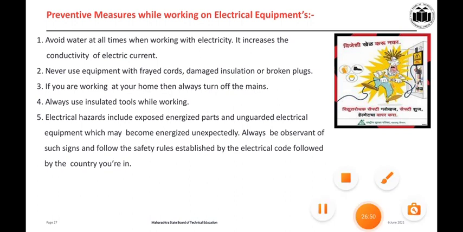These things will be helpful as preventive measures. Always use insulated tools while working. If you are working at home, always turn off the main switch. Never use equipment with frayed cords, damaged insulation, or a broken plug.